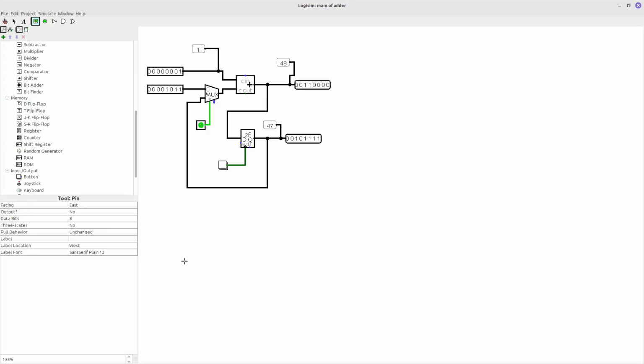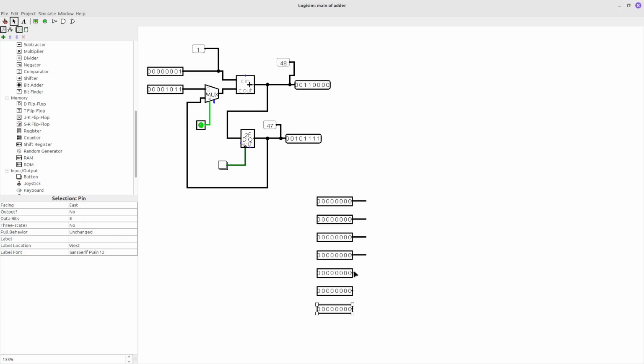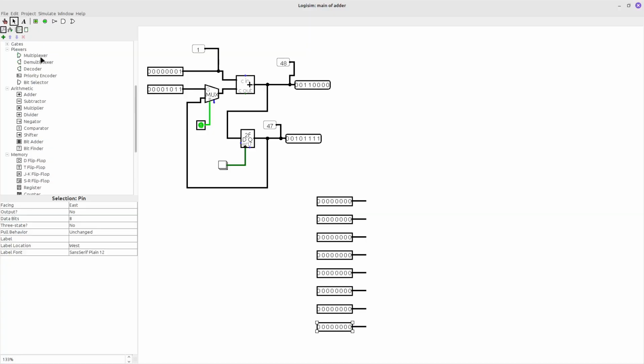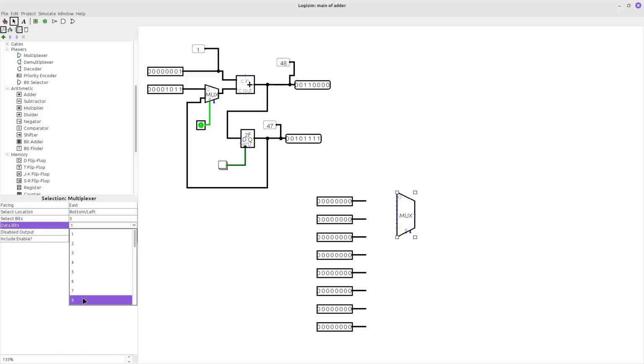Okay, what I'm going to do now is create some list of inputs. We can imagine this is our income, what we want to calculate from the previous video, from our general idea to calculate some income. And we have some list of inputs. Maybe it's a list of successful transactions. Let's create 8 of them: 1, 2, 3, 4, 5, 6, 8. Cool. Then we can use a multiplexer here with 3 address bits and 8 data bits.